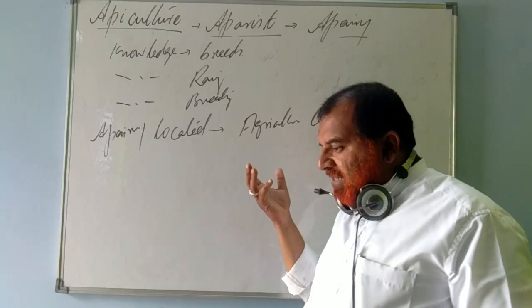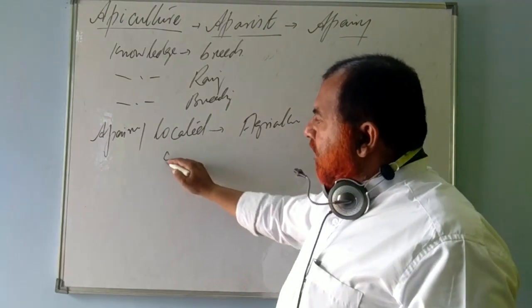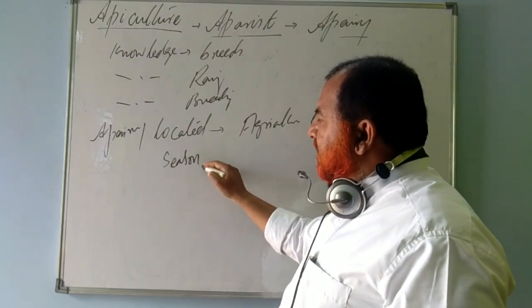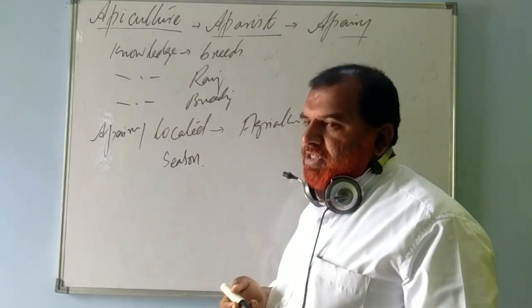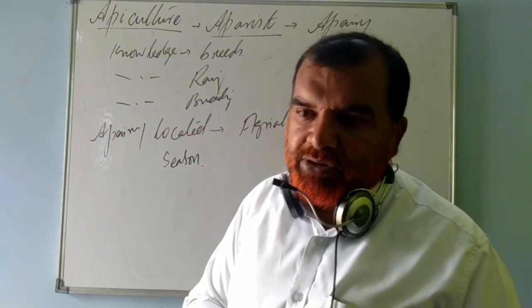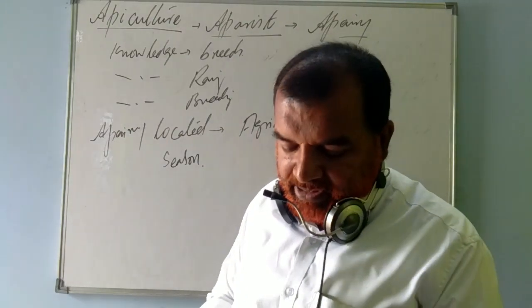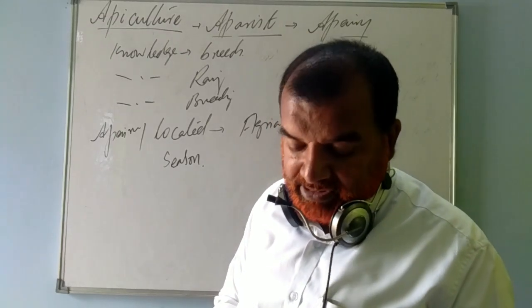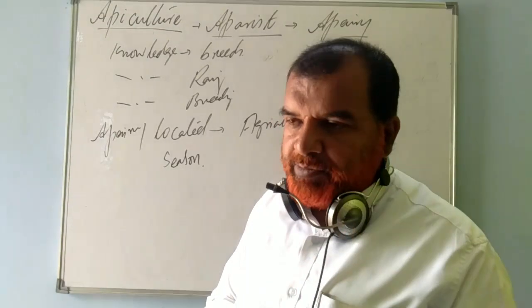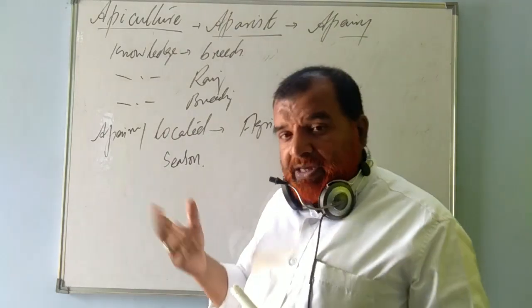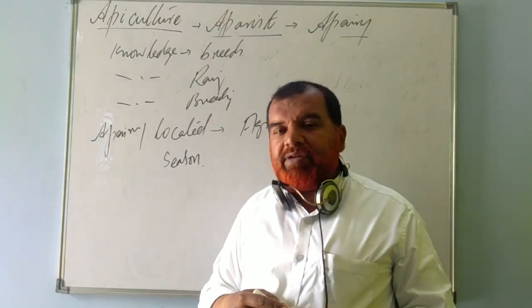They should also have the knowledge of the season, because in a particular season, particular bees produce honey. You might have noticed in mango season a different honey, and my favorite food, in fact, is honey. I use it every day. You also use it. It's very healthy. So in mango season, a different flavor is produced.